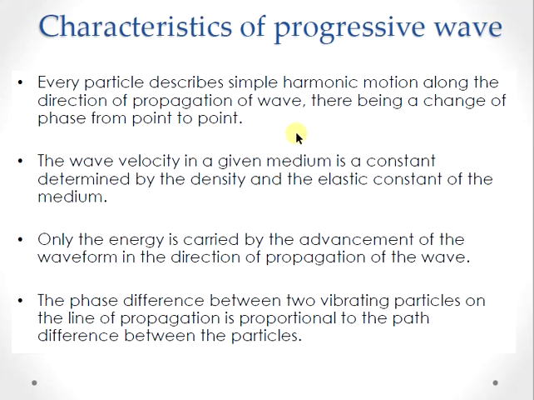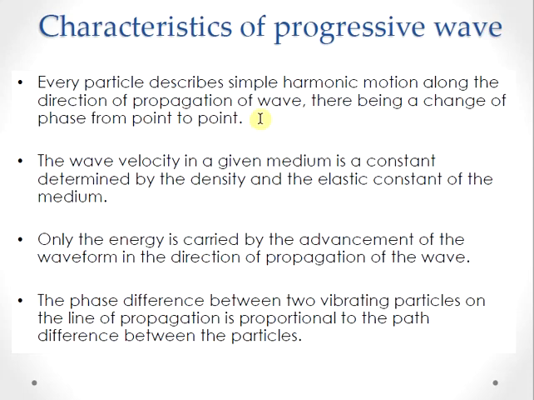These are the characteristics of a progressive wave. Every particle describes a simple harmonic motion along the direction of propagation of the wave, there being a change of phase from one point to another. The wave velocity in a given medium is a constant which is determined by the density and elastic constants of the medium.